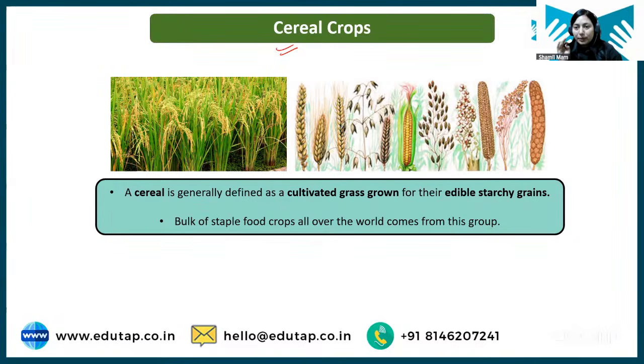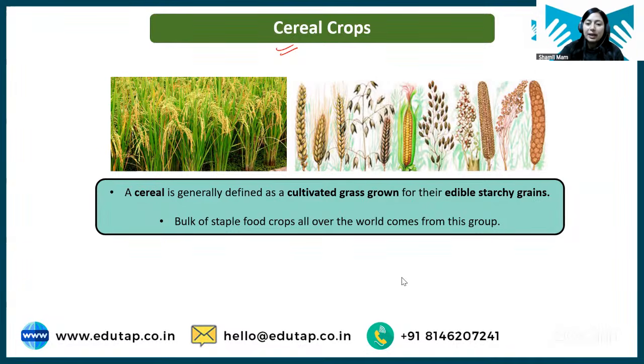All your millets are examples of cereal crops. These are also crops that we consume a lot. Rice and wheat are our staple food, so they are consumed on a very large scale.